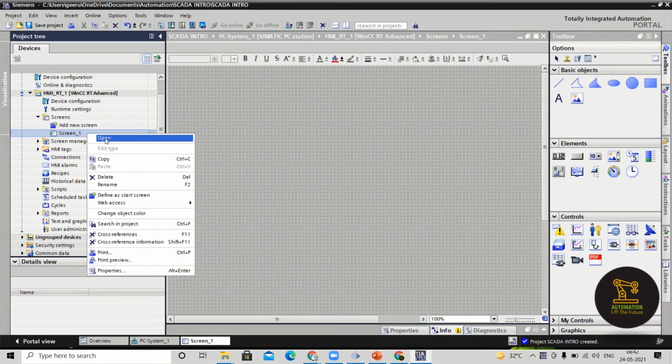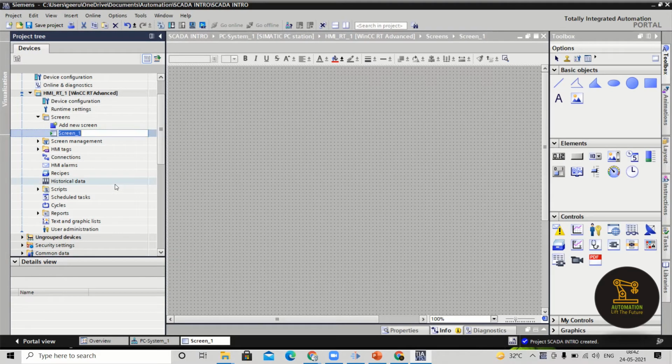Here you can see a few operations, but currently I am just going with rename. After that we will see how to define a start screen, web access, and change the object color. We will see them one by one. So initially I am going with rename. SCADA intro. Okay.